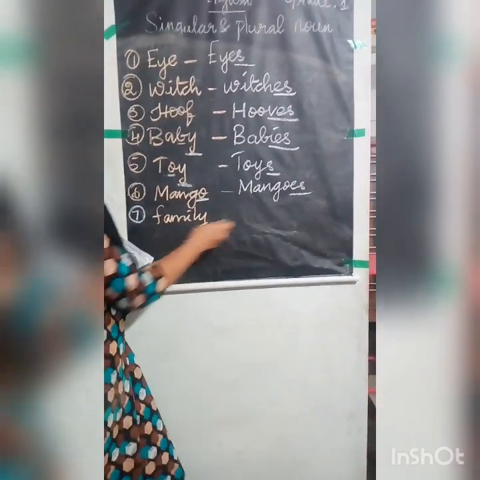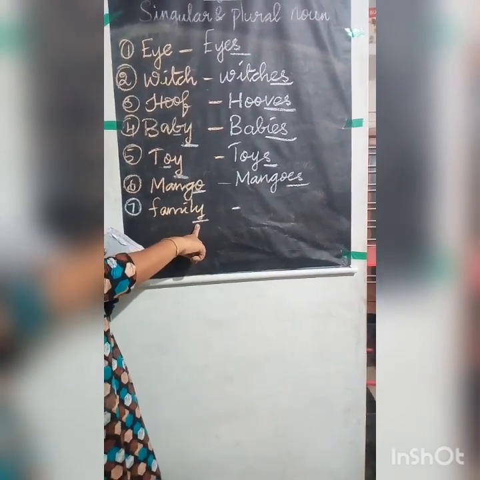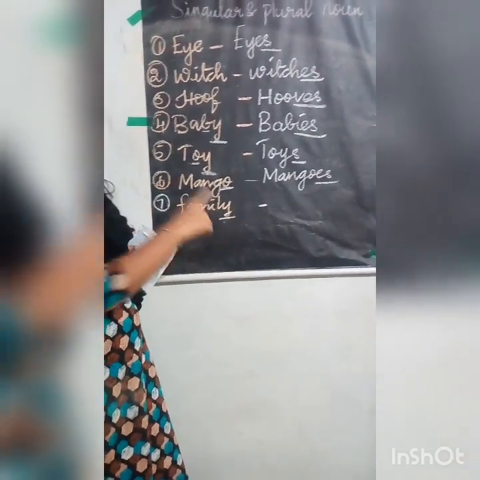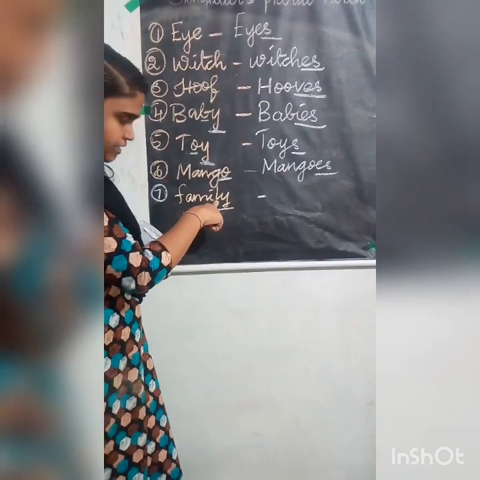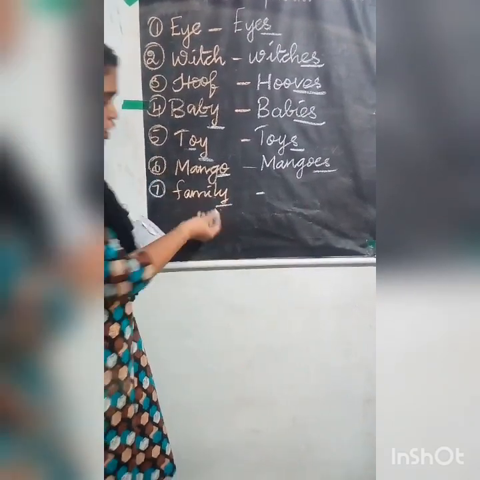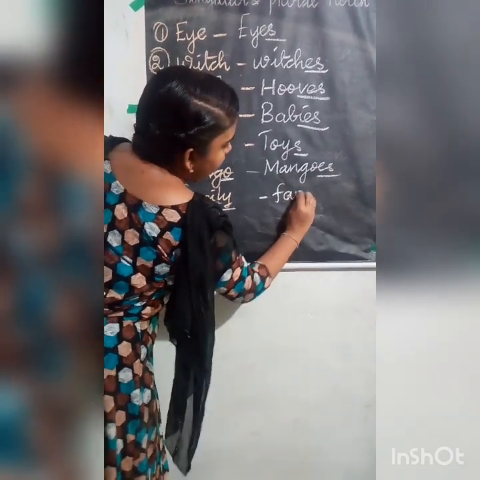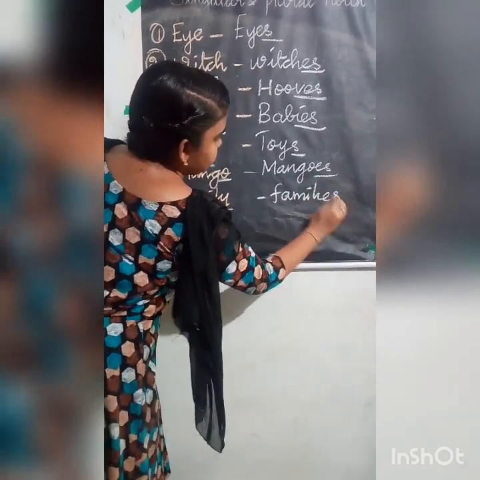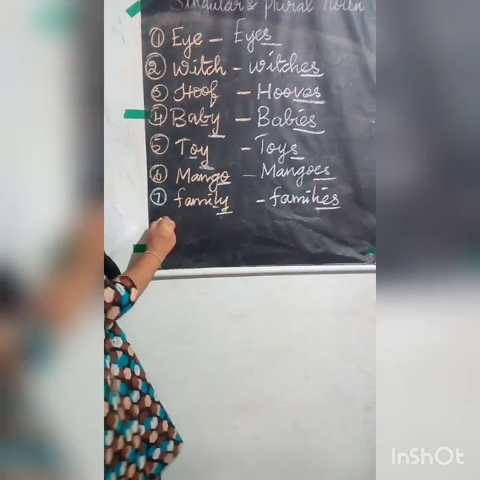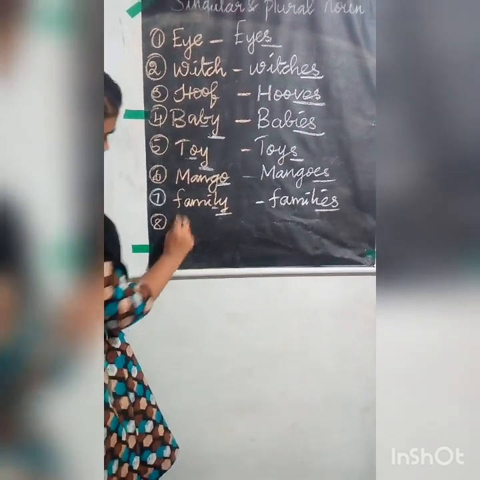Family. Now here also you listen. The last letter is ending in Y. But before that I told you, you have to check the letter before, whether it is a consonant or a vowel. So here L is the consonant. So you have to add I-E-S, families. Okay. And next, the eighth one is ratio.